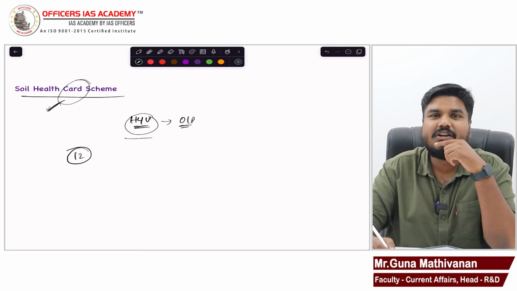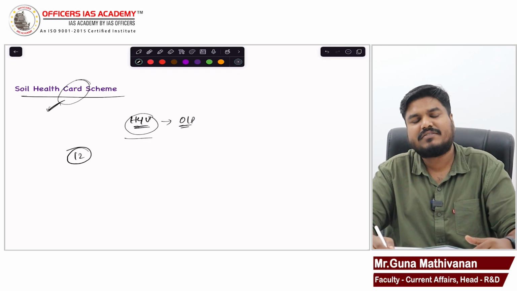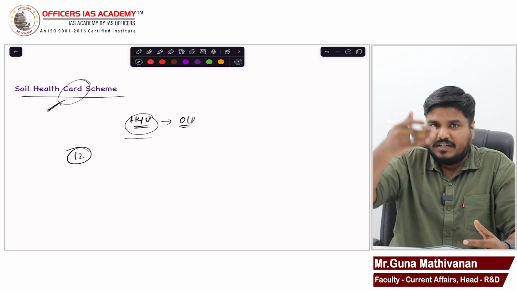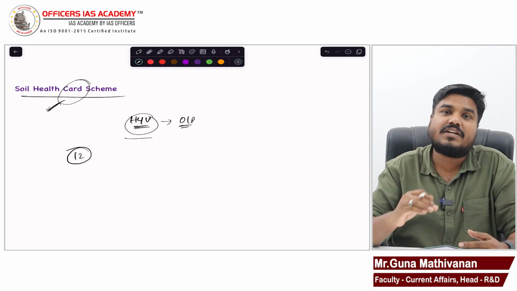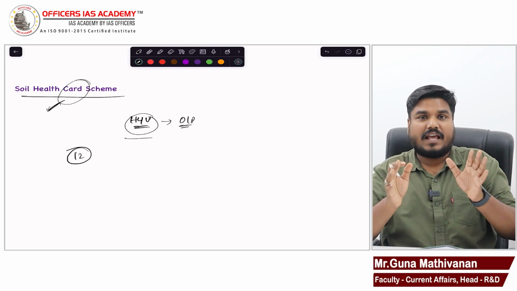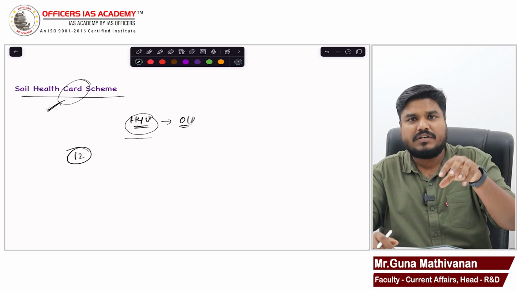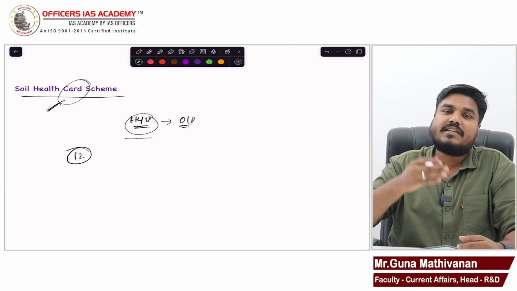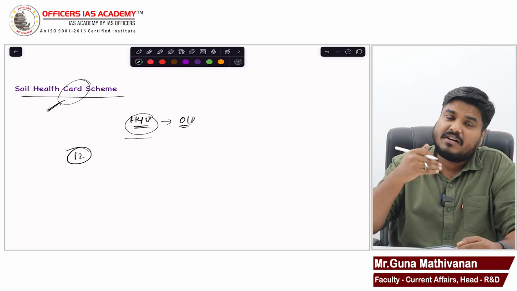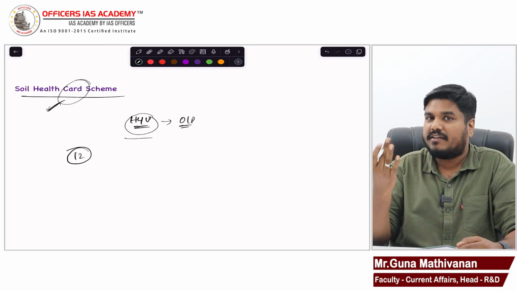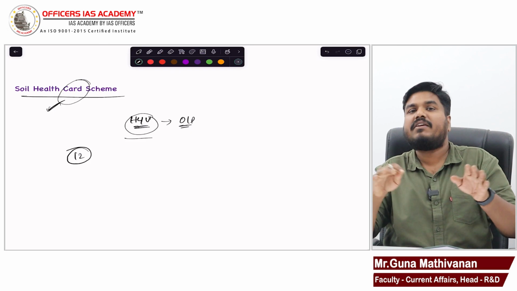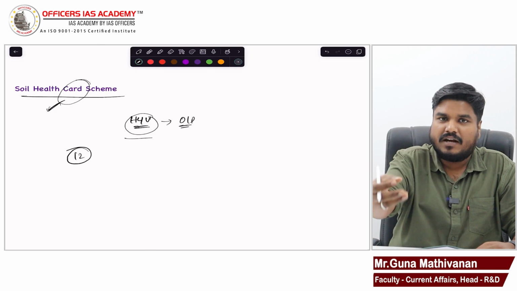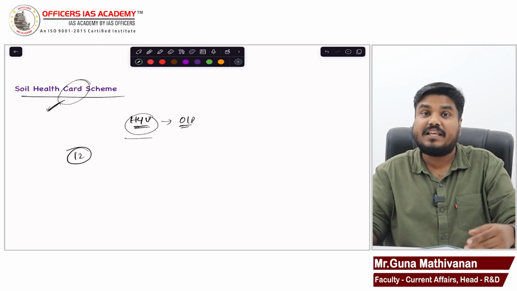And not just that, not just the report. Once in 3 years, the government will do this. Along with that report, the government will give a suggestion. Okay, Guna, your soil has a good amount of nitrogen, a good amount of phosphorus, but potassium is lacking. So you apply fertilizers in this particular ratio. By looking at my soil characteristics, the government will suggest these many parts of urea, these many parts of diammonium phosphate, in a particular ratio.